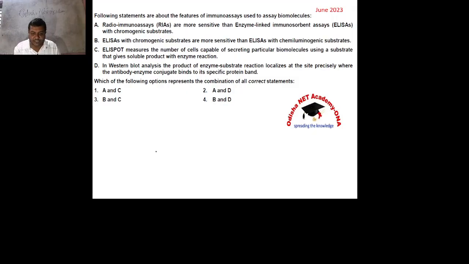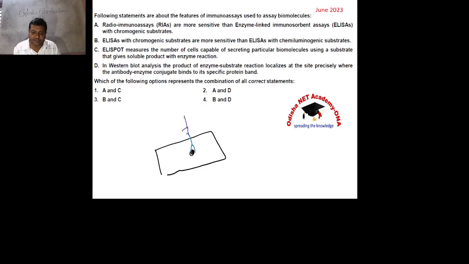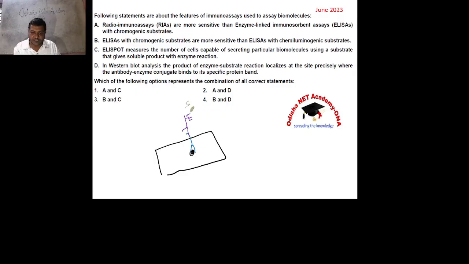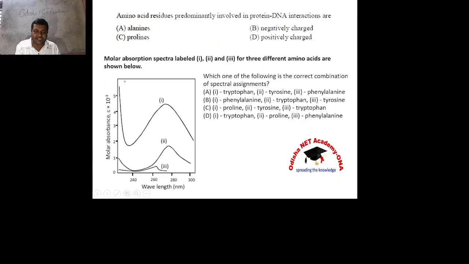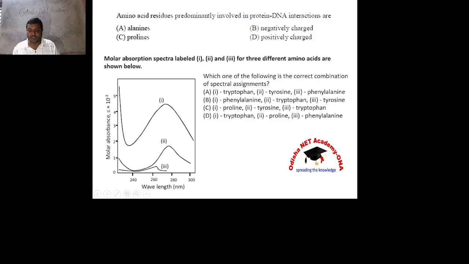Secondary antibody is normally designed against the Fc region, and it is tagged with an enzyme. So the enzyme substrate complex will form on the antigen, antibody complex. So that is correct. D is correct and A is correct. Which is the best answer? 2. A and D both are correct statements.